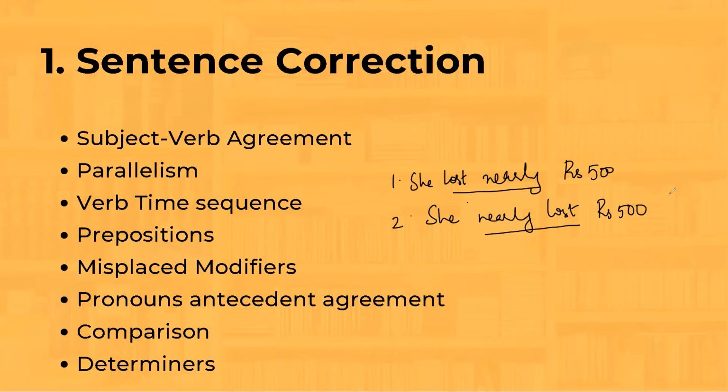That is the meaning of the second sentence. So in this case, nearly is the modifier. Modifiers are basically adjectives or adverbs in a sentence. And when they are misplaced, they'll be given in a question and you will have to correct them. That is another type of sentence correction problem.